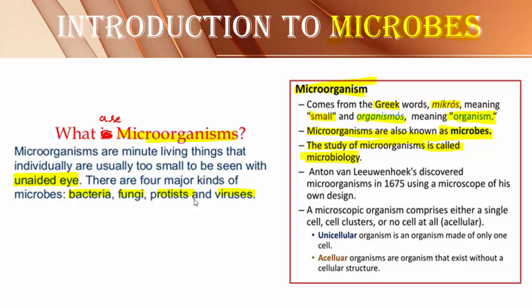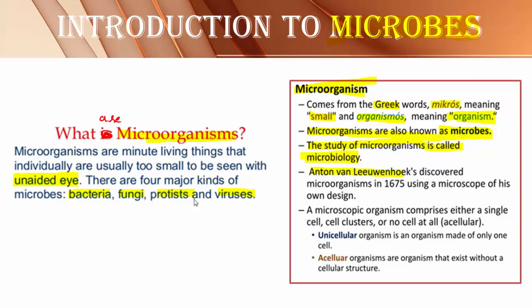Histology means study of the tissues. Like that, microbiology is the study of only microorganisms. What is their structure, how they are reproducing, and what kind of disease they are able to cause. All these specifications with reference to microorganisms are studied in a separate branch called microbiology.